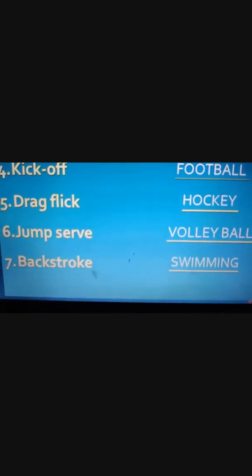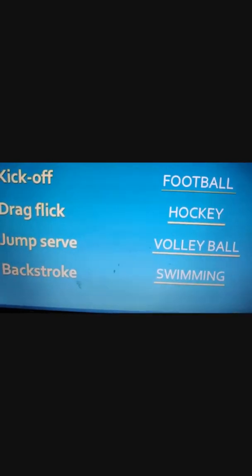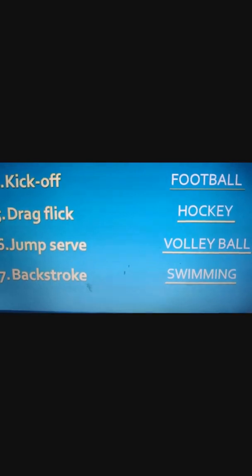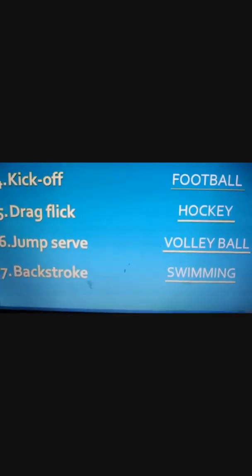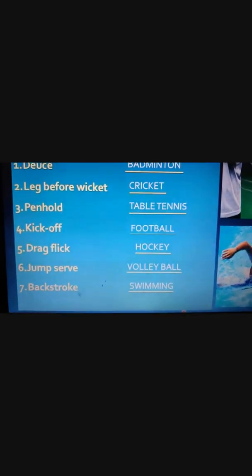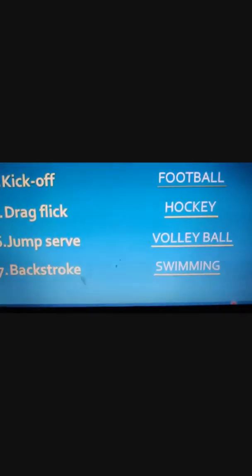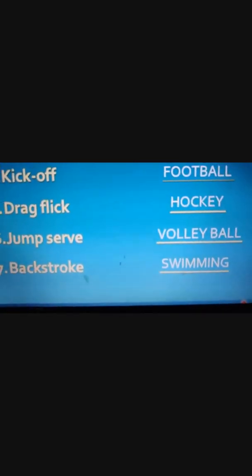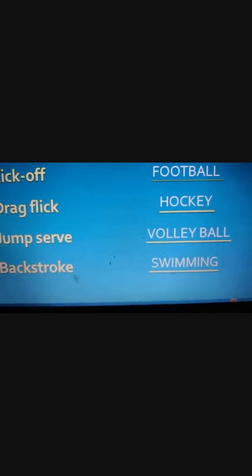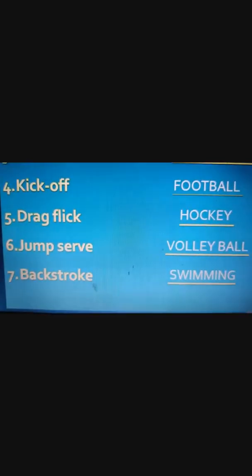Backstroke is associated with swimming. Yes, backstroke is one of the four swimming styles, and this swimming style is mainly used in competitive exams. The advantage is that the swimmer can breathe easily, but there is a disadvantage that he will not be able to see where he is going. So he has a big disadvantage in this.